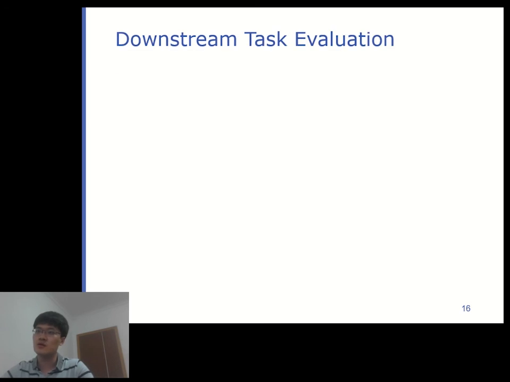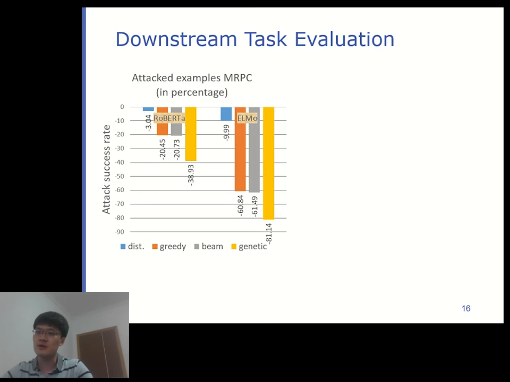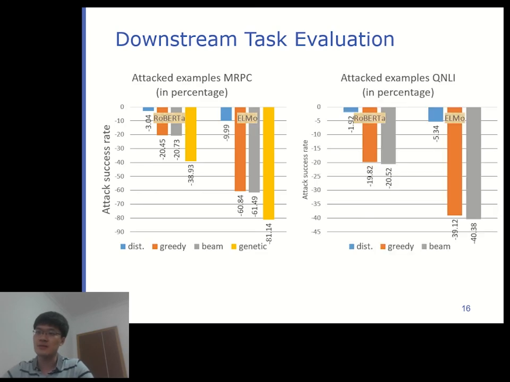So, for downstream task evaluation, we inject errors to development sets of a target task and observe what percentage of predictions are changed. The big picture we observe here is that the robustness varies a lot among models, and it is also related to specific tasks. As shown in the 2 charts, 2 times as many ELMo predictions are changed compared to RoBERTa. BERT's performance is in the paper, and it is between ELMo and RoBERTa. So in general, we found that RoBERTa is less sensitive to grammatical errors.